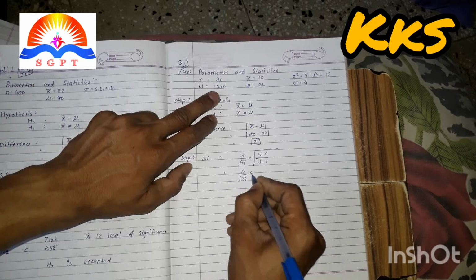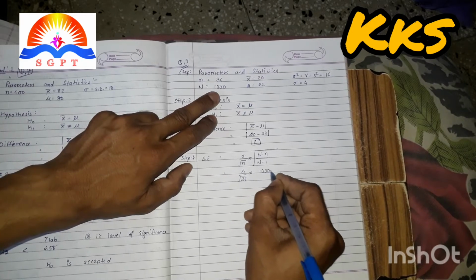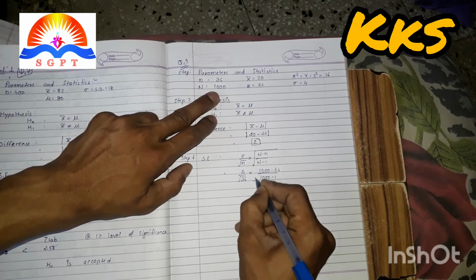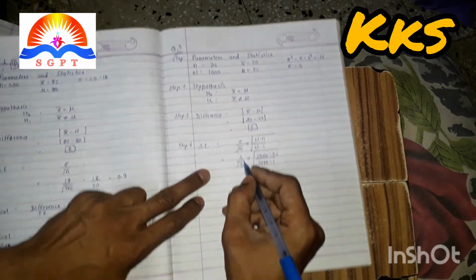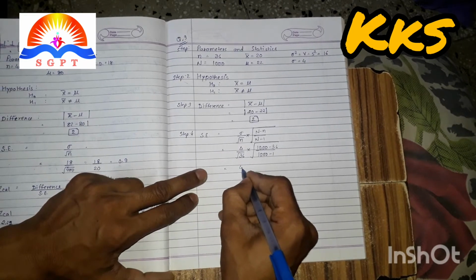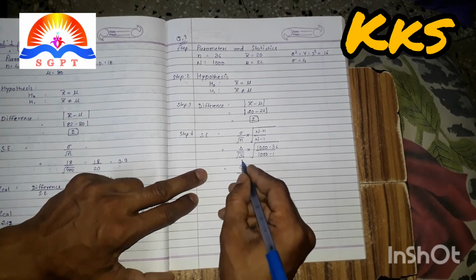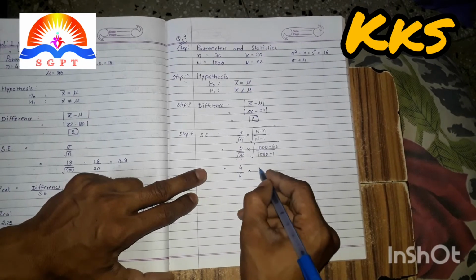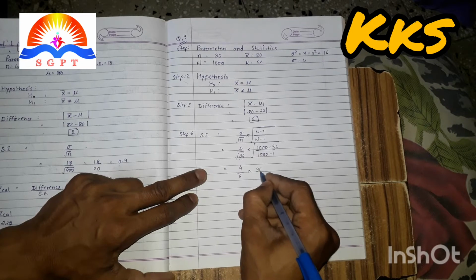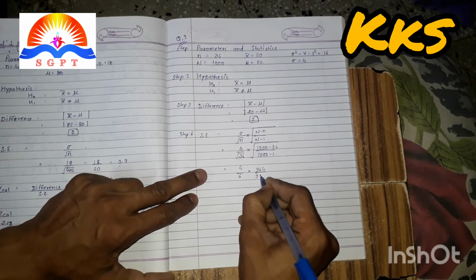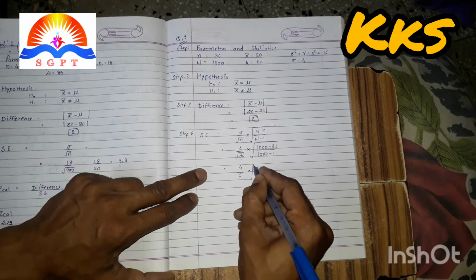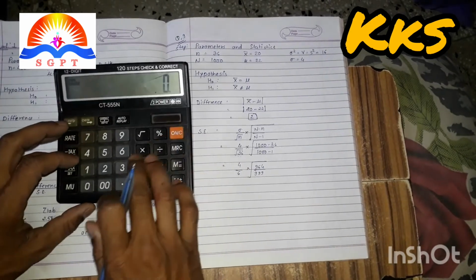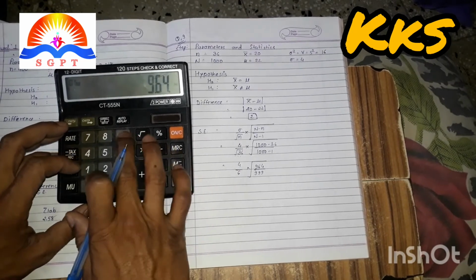The root of that, 1000 minus 36, 1000 minus 1. 4 upon 6, because what is the square root of 36? 6. 1000 minus 36, 964 will be there, and 999 will be there. So 964 is divided by 999.